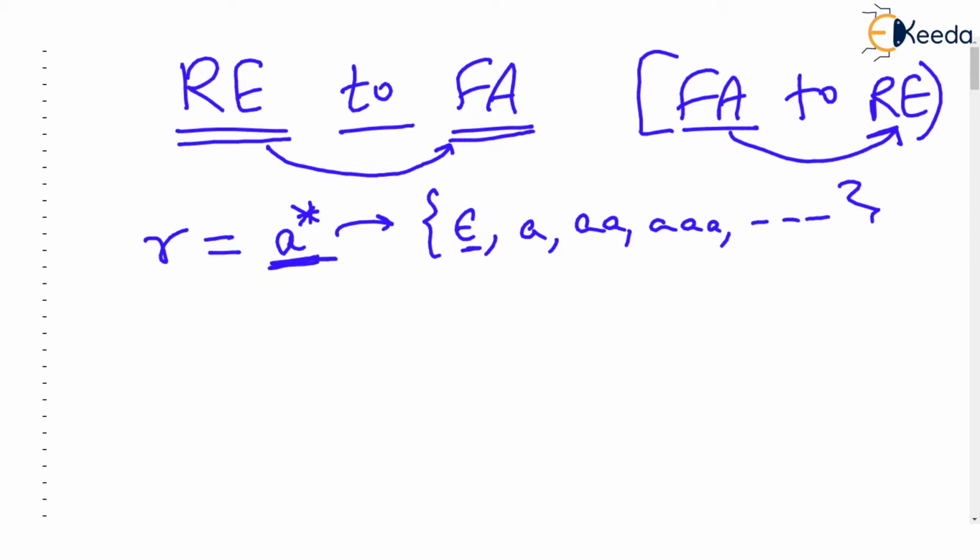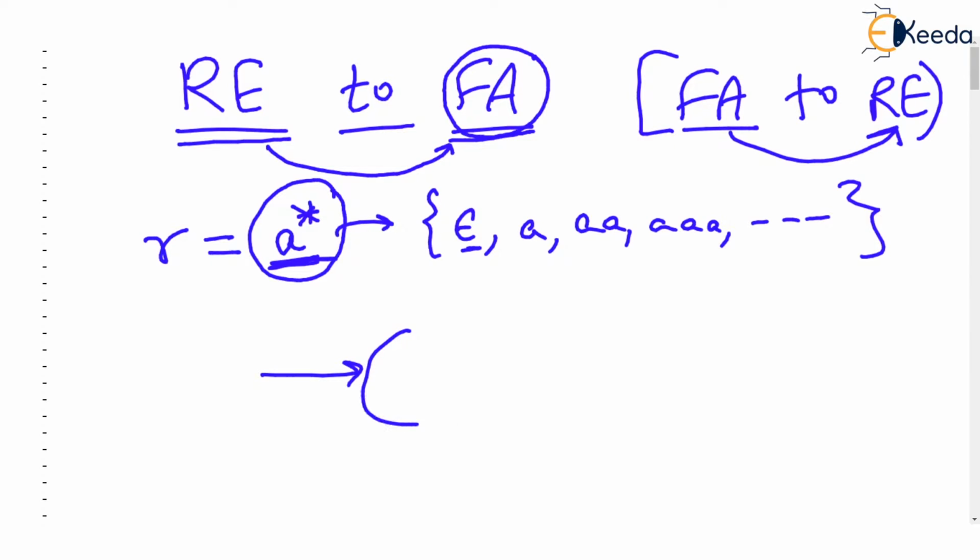What will be the FA for this? Now notice again, we have used the word finite automata, we have not used the word DFA, deterministic finite automata, or NFA, non-deterministic finite automata. So we are free to construct either DFA or NFA with epsilon moves, but it should be a finite automata. Now, what should be the FA for this regular expression? It's very easy. There will be an initial state Q0 and that itself will be the final state and there will be a loop on a.